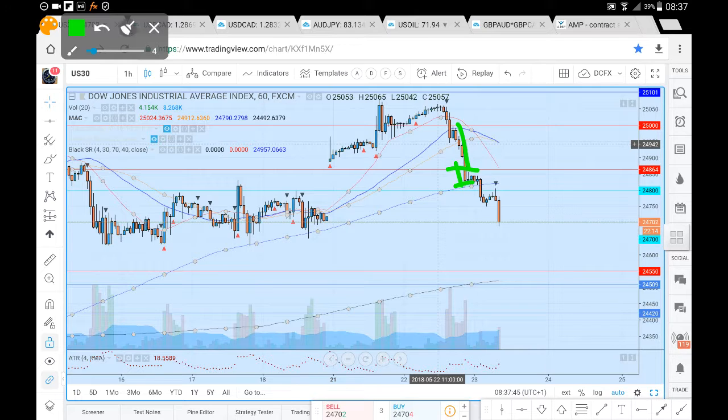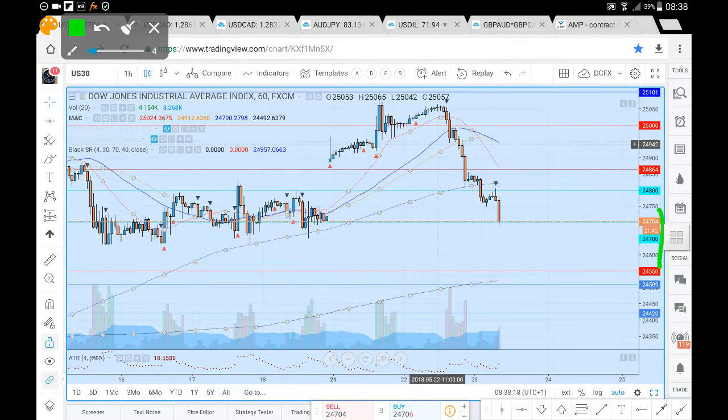Brief consolidation above the 200 period moving average before seeing a breakdown beyond the 200 period moving average, the 24,800, and now we've had prices come down towards this 24,700. If 24,700 doesn't hold, we're then looking for price to head down towards our 24,550. Successful break from which we're then looking for prices to head towards the 400 period moving average in around the 24,510. And if we do see the acceleration of momentum to the downside, we could potentially see 24,200 come into focus.